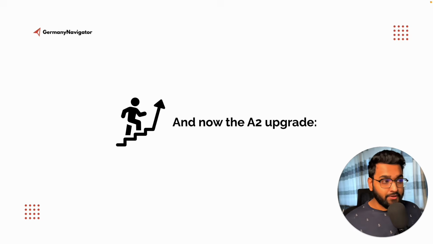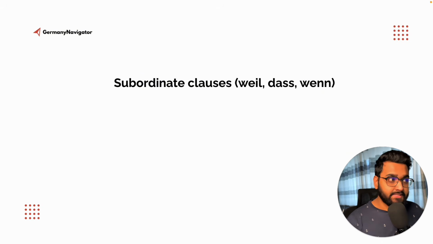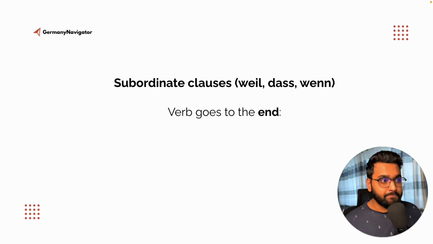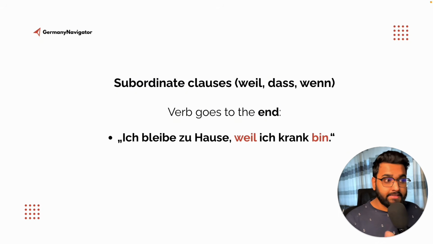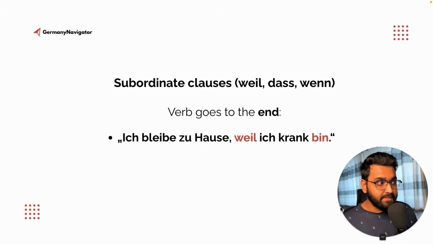And now let me give you the A2 upgrades. In subordinate clauses like weil, dass, and wenn, the verb goes to the end. Ich bleibe zu Hause, weil ich krank bin. So bin is the verb here and it goes to the end. So if you use weil, dass, or wenn, you have to put the verb at the end.